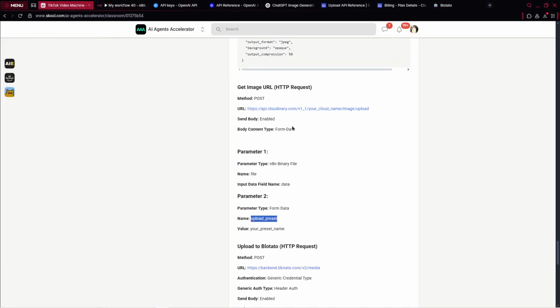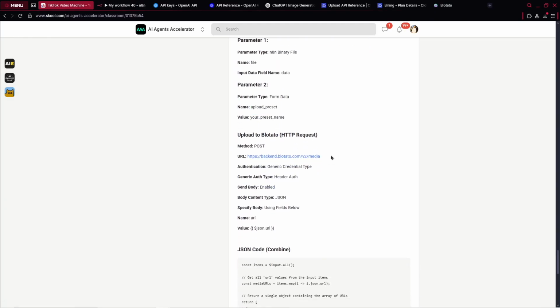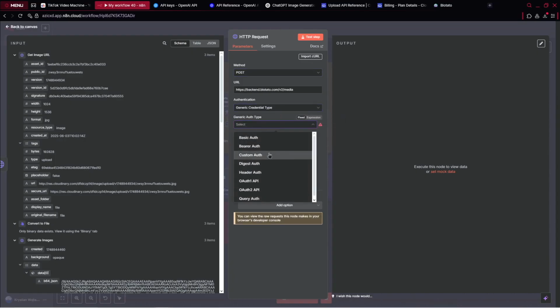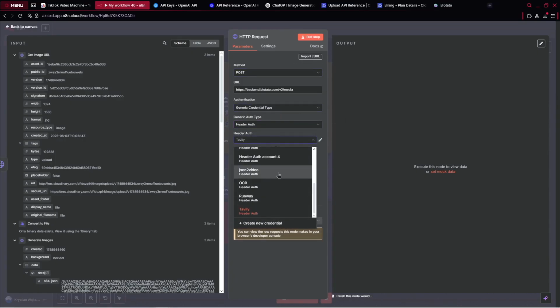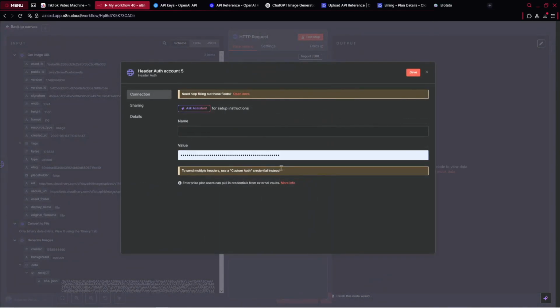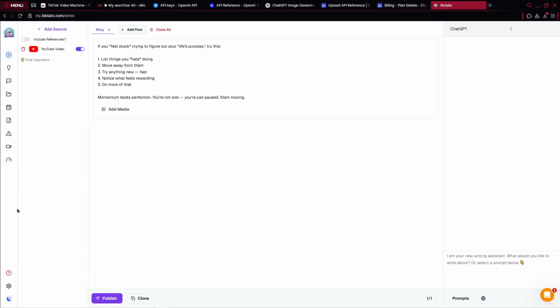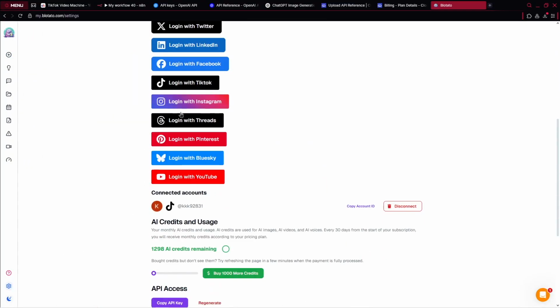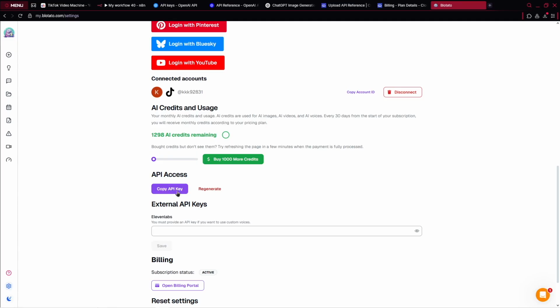However, for now, let's go back to our community and see how we can set it up. So we've got the URL, we've got the method, which is post, okay? And there we've got the generic credential type, header authentication, and there we need to connect our Blotato. So we can create a new credential, and there we need to provide our value. Inside we need to provide our API key, so we can go back to Blotato, click on the settings, and here we can scroll down and copy our API key.